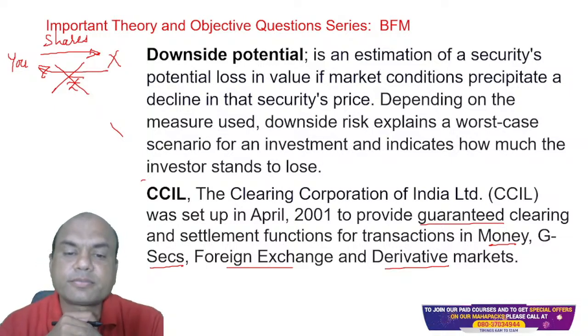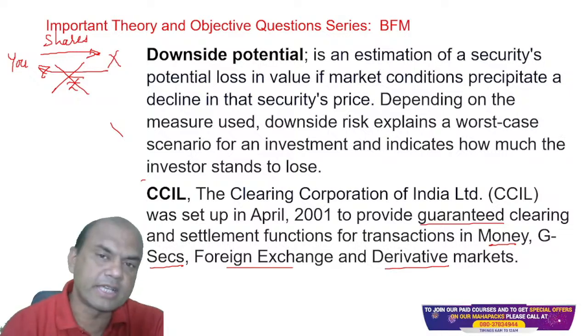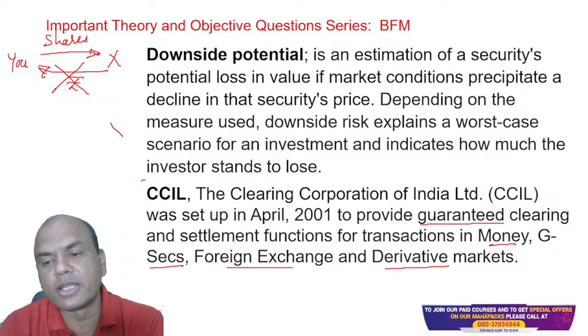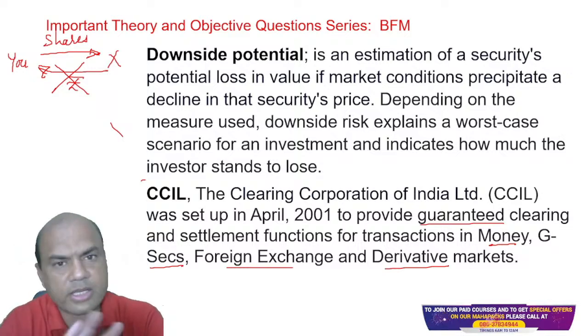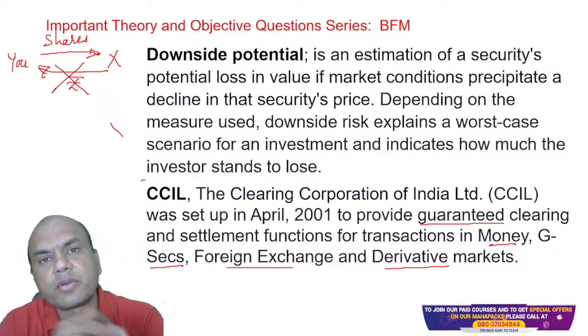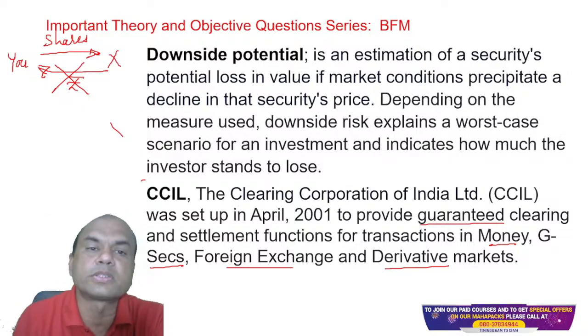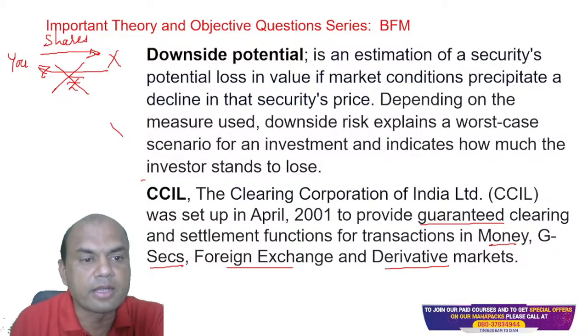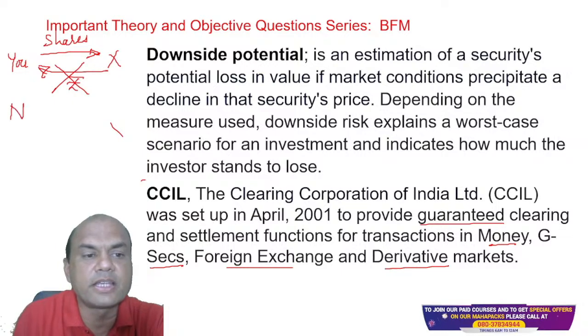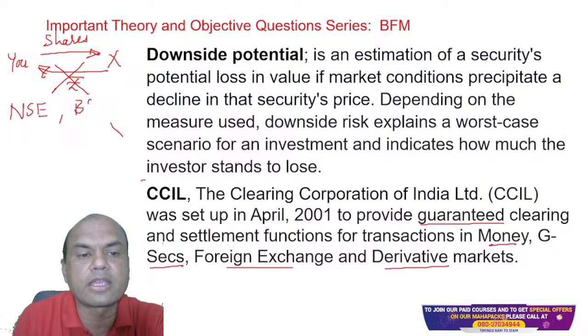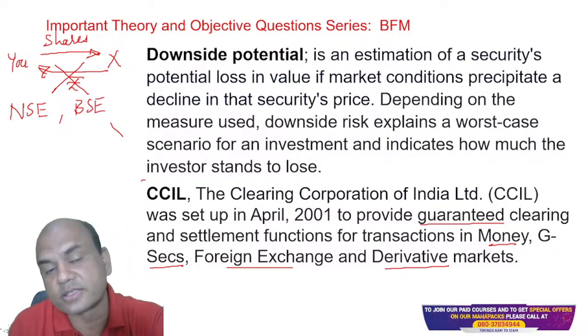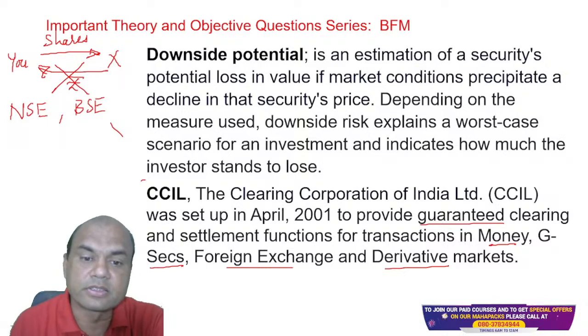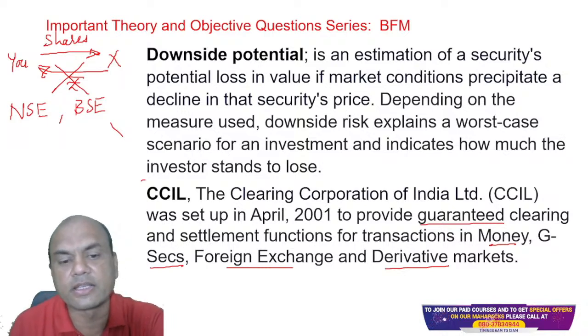Yeah, who takes care? Because here CCIL is very clear. CCIL is money, government securities, foreign exchange, and derivatives market. Four clear. Does it say anything about shares? No. So who talks about shares then? Correct. NSE and BSE. These stock exchanges, they take care of the settlement risk of the shares. And for others, everything else, there is CCI.